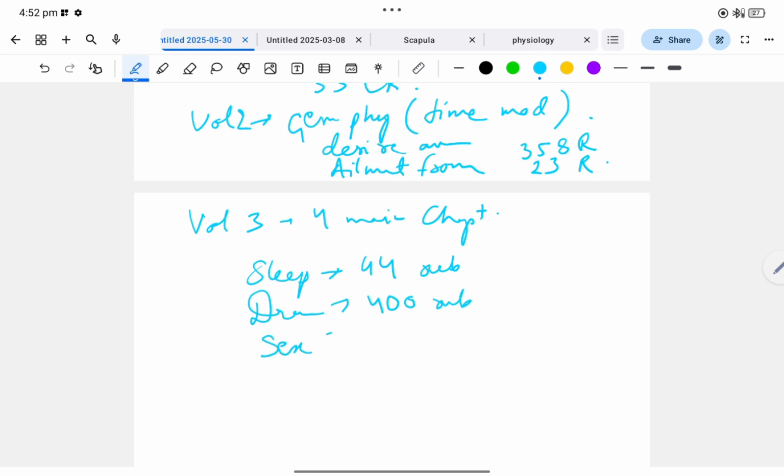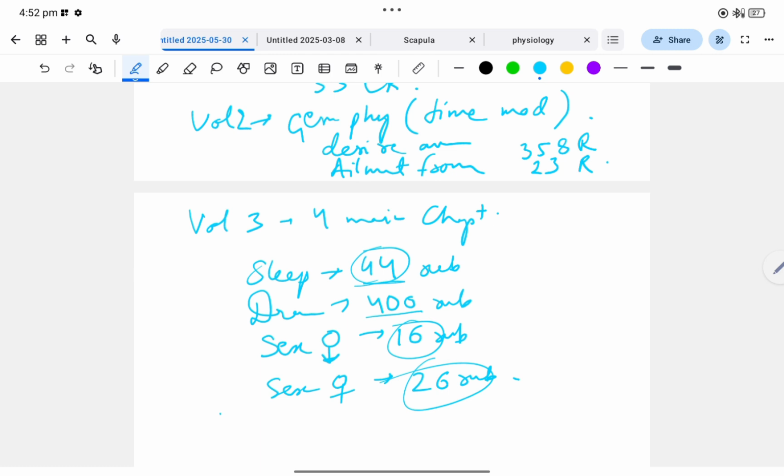Then sex male with 16 rubrics and sex female with 26 rubrics. Then how can we remember? In sleep there are 44. In dream the number 44 can be easily learned as 400. In sex male there are 16 rubrics, and sex female has 10 more than male, that is 26 rubrics.